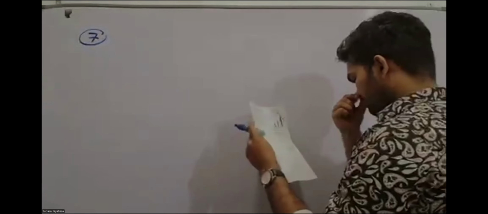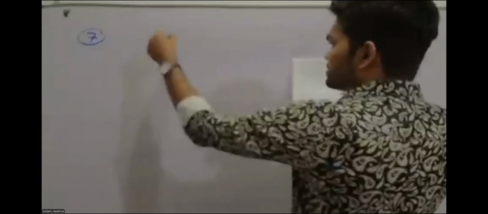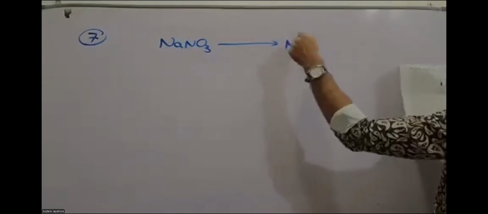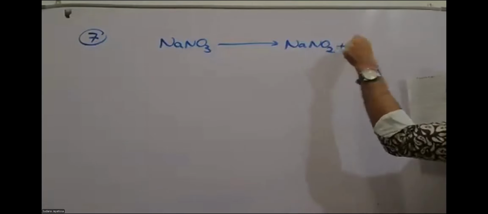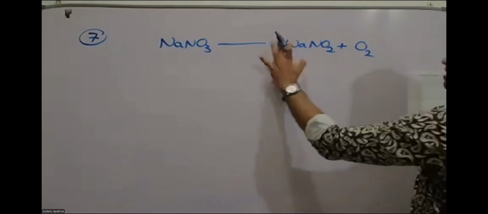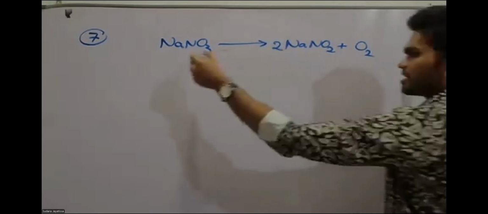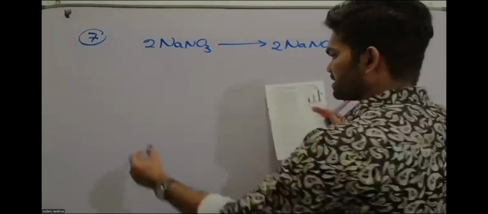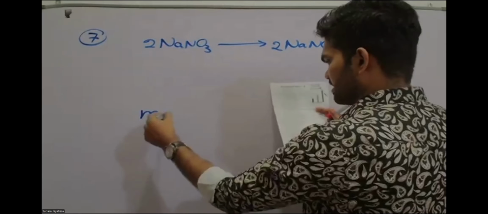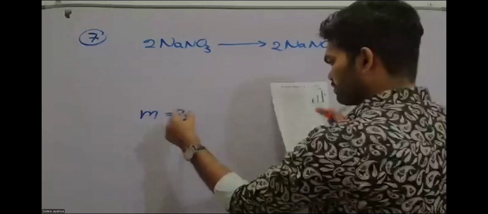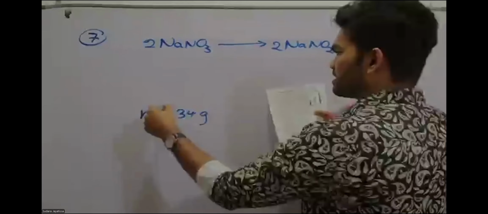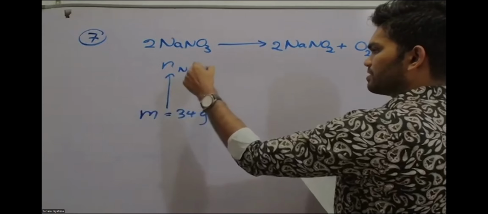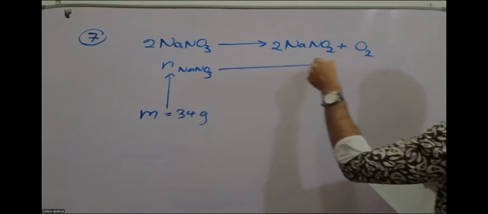Okay. So it is sodium nitrate NaNO3 going to give you NaNO2 and NO2. If you use inspection method, you must balance this one. It will be 2. Okay. And it is given the mass of sodium nitrate as 34 grams. That means you need to convert it into moles. Moles of NaNO3. And then use the ratio and go to the oxygen.